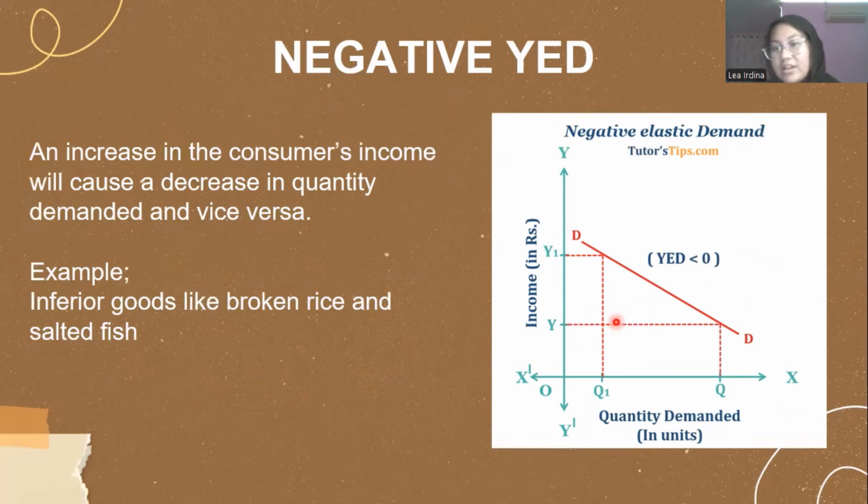So when there's an increase in Y to Y1, it can lead the quantity demanded to suddenly decrease because the consumer will reduce the purchase of inferior goods and will switch to a better quality product when income rises.